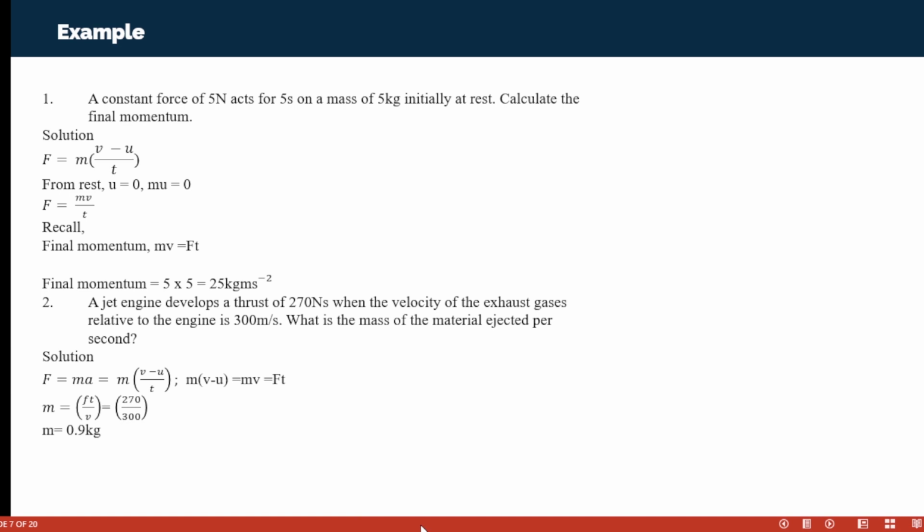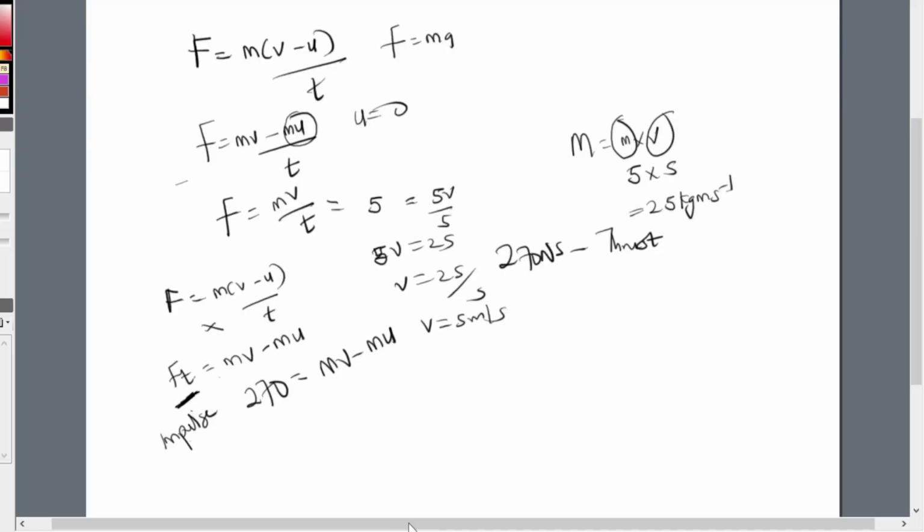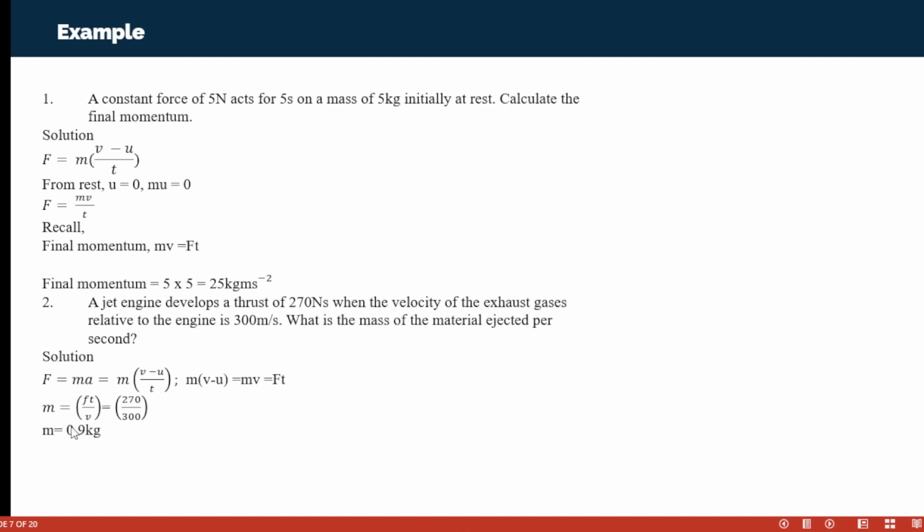So from here, let's continue. We assume that our initial velocity is 0. So we have that Ft is equal to mv. We are looking for m, so m is equal to Ft over v. So m will be equal to 270 divided by 300, and the mass is 0.9 kg.